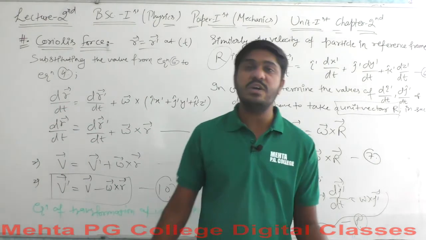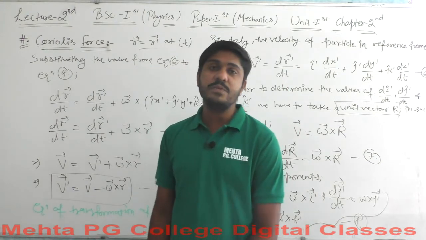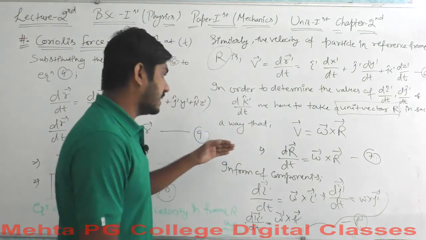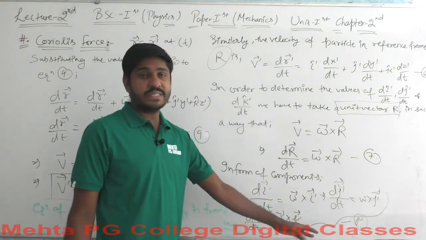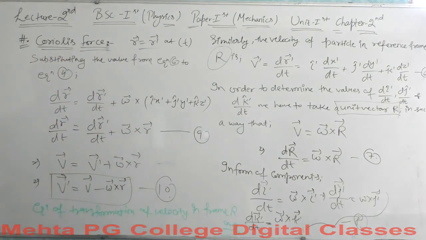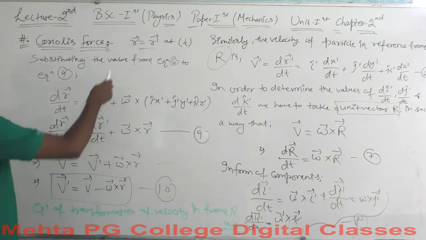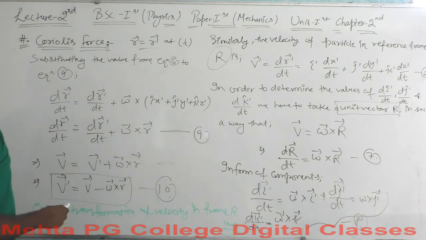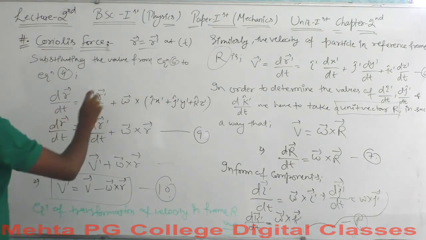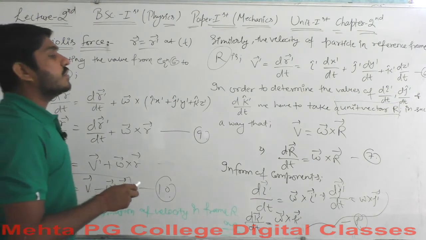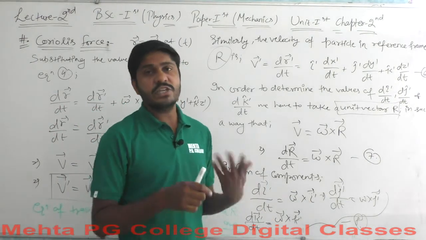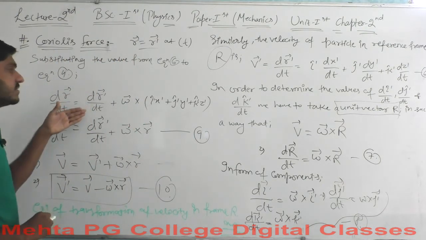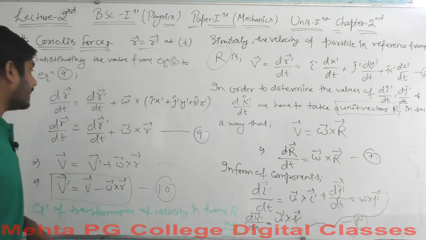So you got the transformation of velocity, and now it is our time to calculate the transformation of acceleration. Well, let me give you a brief introduction here. I think that you got equation 8 very well, and after this equation we have to assume that this r vector is supposed to be equal to the r dash at any instant of time t, and then we substitute the value from equation 6 to equation 4. In equation 4 we got the simplest relation of the r dash vector. So this is dr vector over dt, which is equal to dr dash vector over dt plus omega cross this value. Okay.